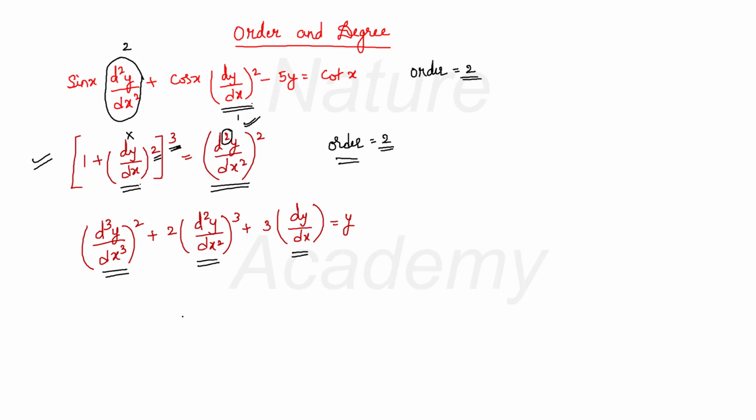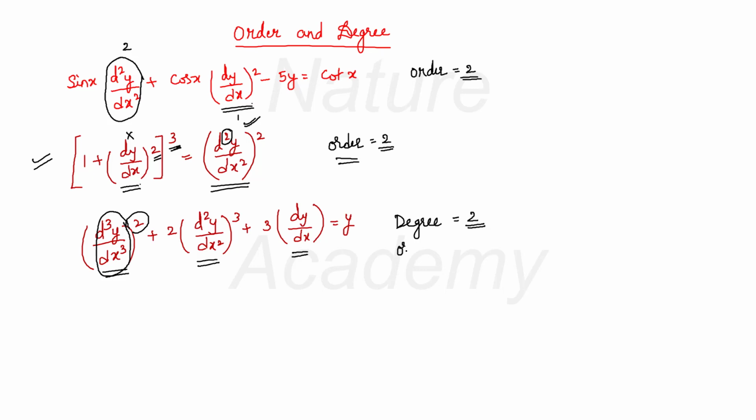Now to find the degree, I have to see the power of the highest order derivative. The highest order derivative in this differential equation is d cube y by dx cube. Therefore, my degree will be the power or the exponent of the highest order derivative. And what is it here? It is 2. So, my degree will be 2.